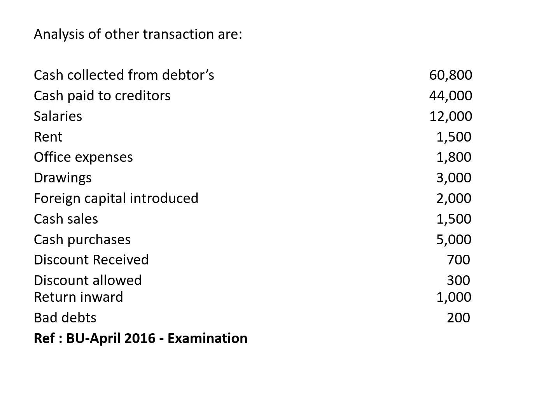So cash sales we will add with the sales in the trading account. So in the trading account, by sales, we take cash sales plus credit sales and add them. So there we have to take this cash sales. The second place is the cash account, on the debit side, to cash sales 1500 is given.